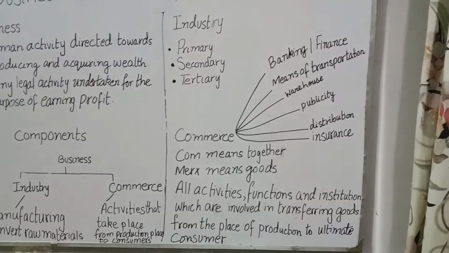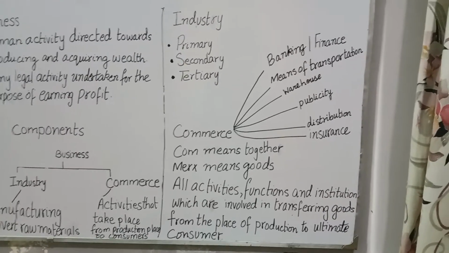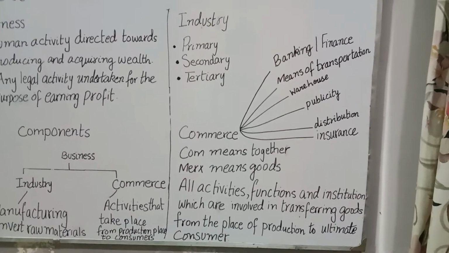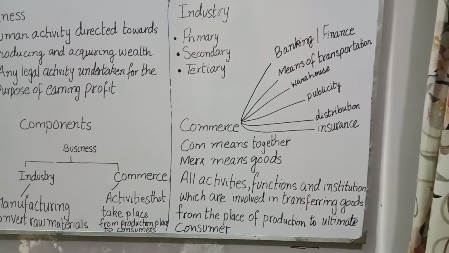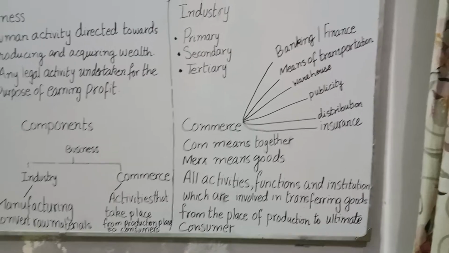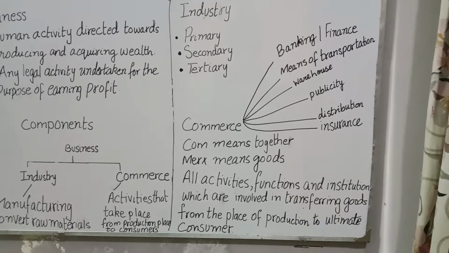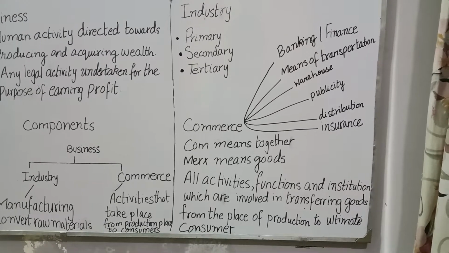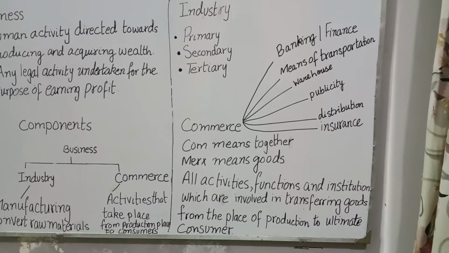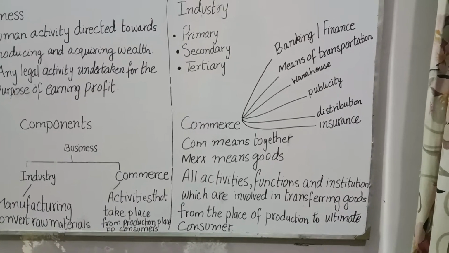When goods are produced, they need to be transported. What means of transportation will you adopt? Will you adopt road transportation? Will you adopt air transportation? Or will you adopt sea or marine transportation? Then, if your products are produced in bulk quantity and you can't afford to sell all of them at one time, so there comes the facility of warehouse. So, we also study about it in commerce.